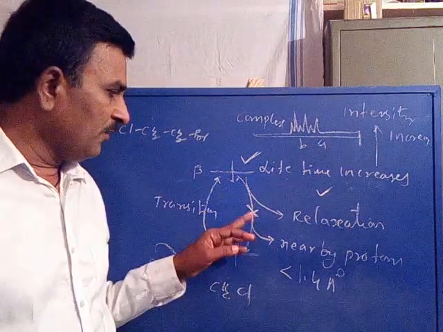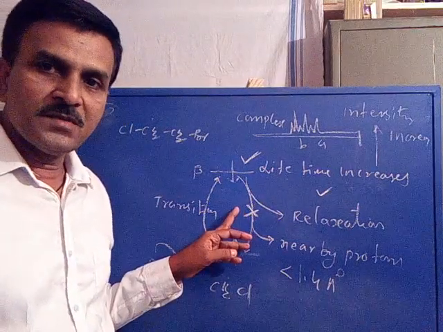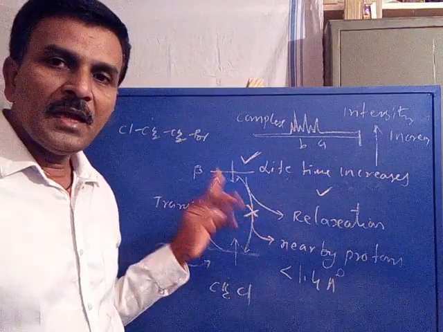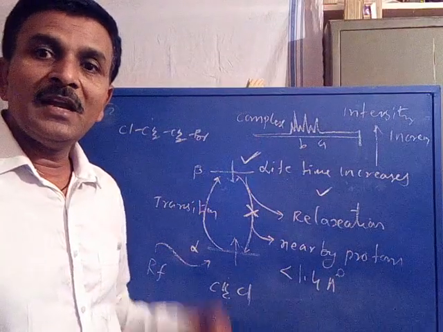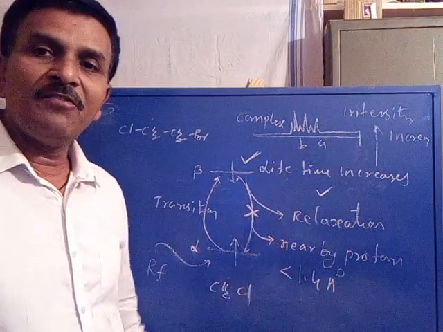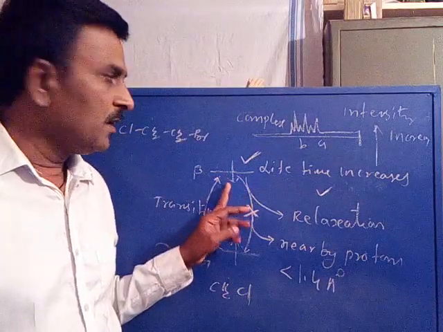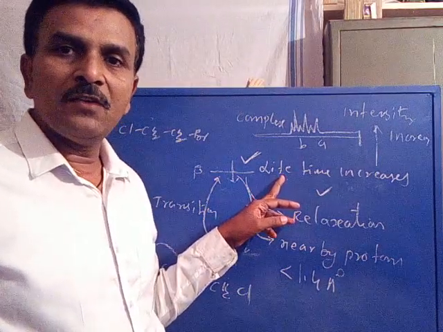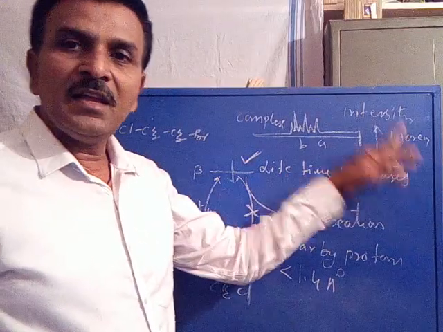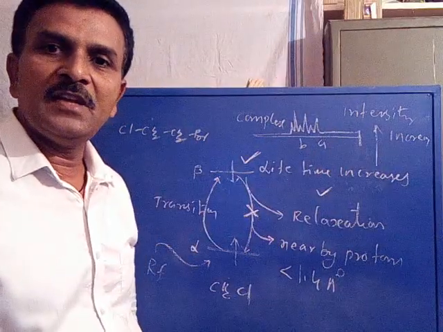What happens? When energy is unable to transfer, the beta state nuclei remain in the beta spin state. So that leads to an increase in its lifetime in the beta spin state. When the lifetime of nuclei increases in its higher spin state, that is beta spin state, its intensity increases in the spectrum. Is it clear?